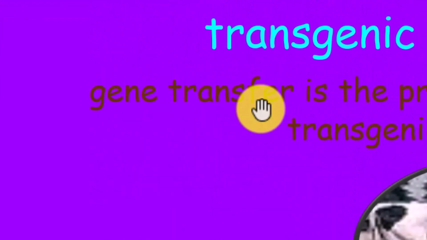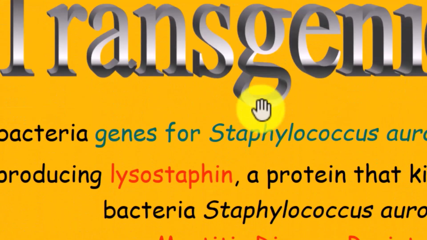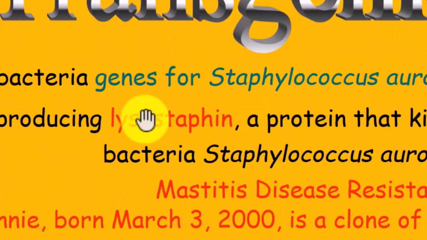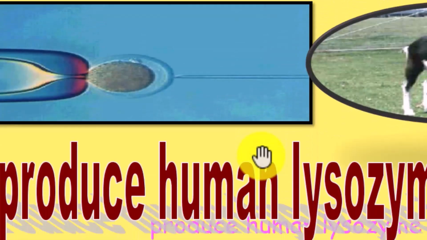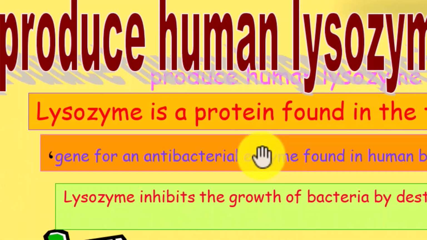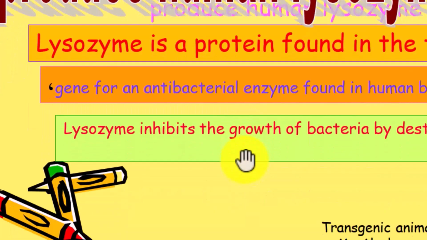Gene transfer in the production of transgenic dairy farm animals. Transgenic cows carry a bacterial gene from Staphylococcus aureus producing lysostaphin, a protein that kills Staphylococcus bacteria. Transgenic goats produce human lysozyme in their milk. Lysozyme is a protein found in tears, and the gene for this antibacterial enzyme is found in human breast milk. Lysozyme inhibits the growth of bacteria by destroying the bacterial cell wall. Treatment of infant diarrhea.